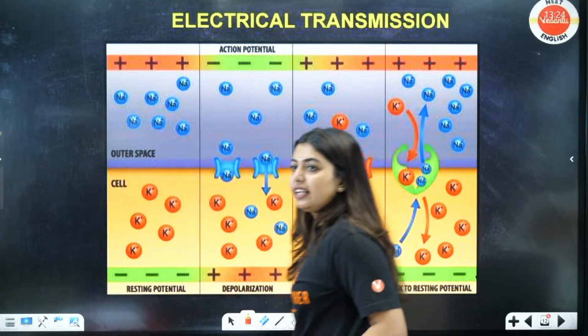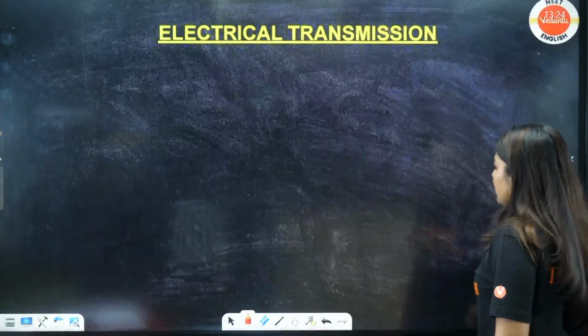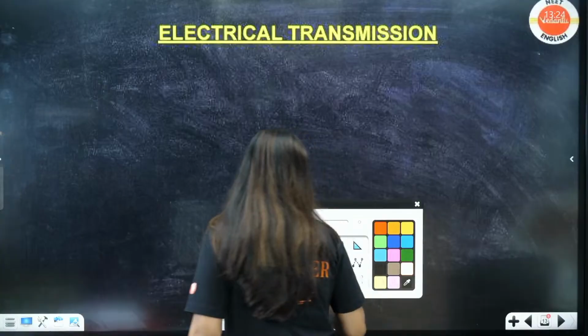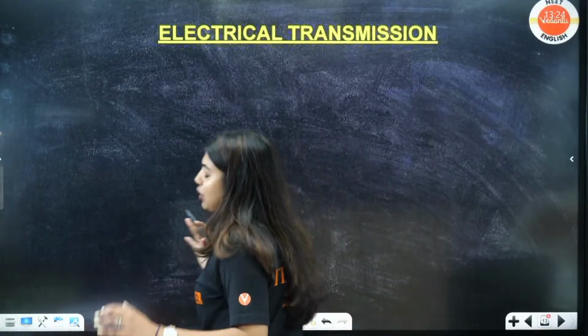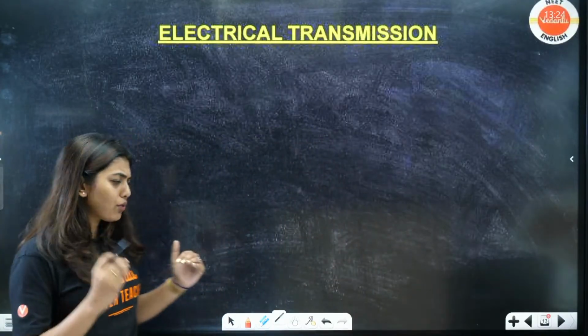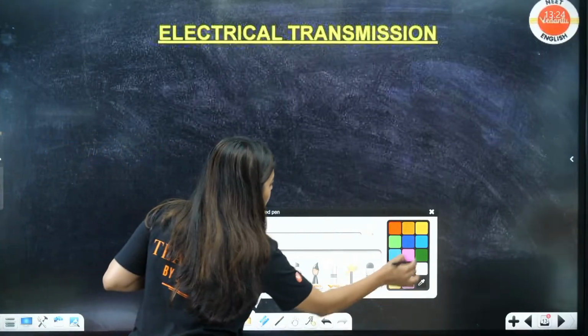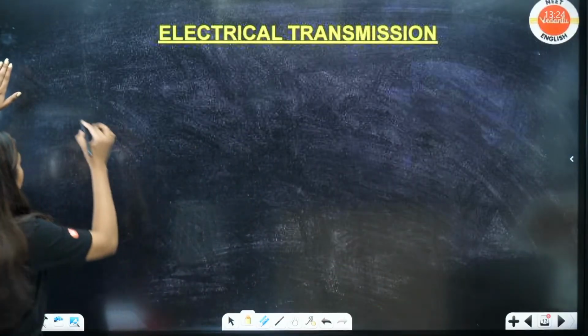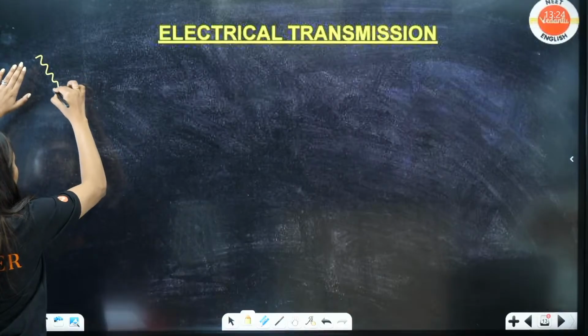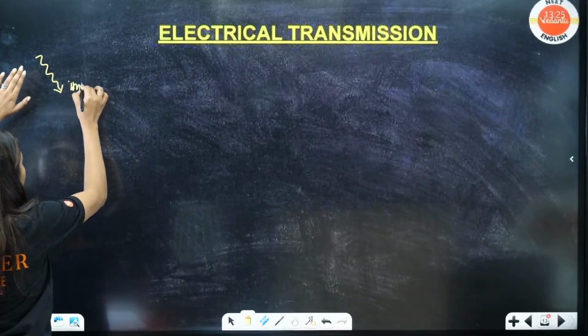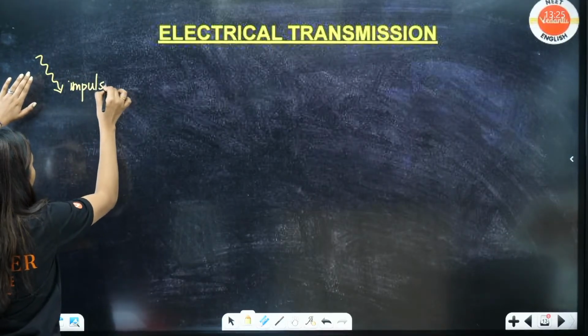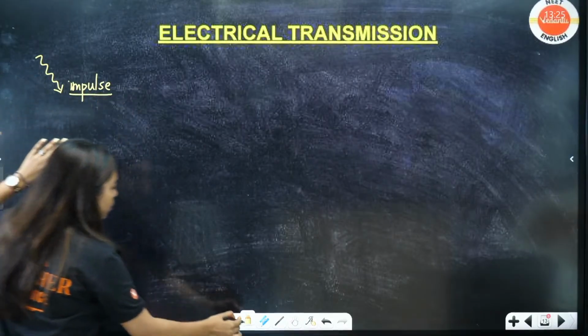Okay, ready? Now what I told you. See, I made you understand what is going to happen. So now you understood. Now you tell me what is going to happen. Action potential will be created. That means an impulse is coming. Okay, an impulse is coming. When an impulse is coming, what is going to happen?